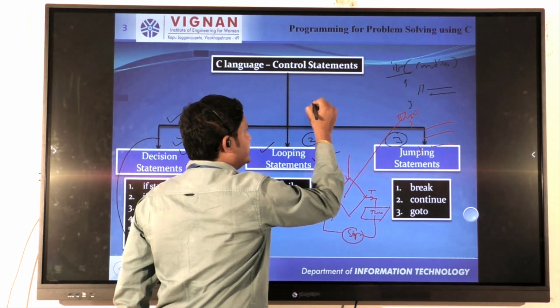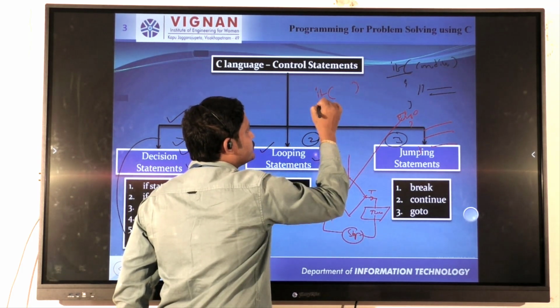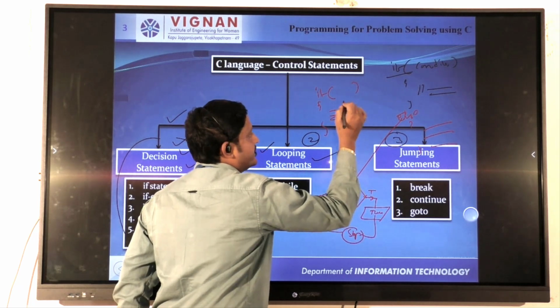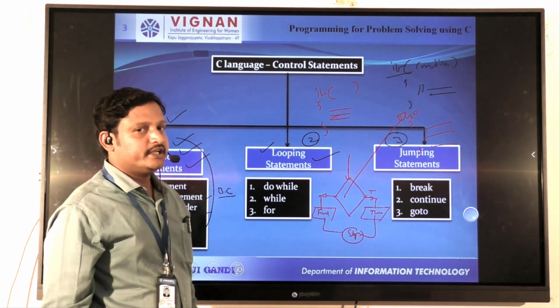But if you want to consider only simple if, there is no false block. Only the true statements are executed.